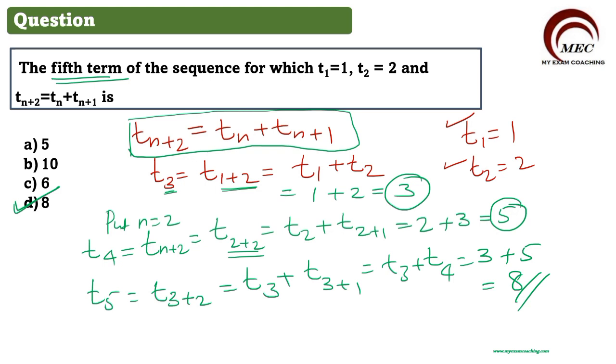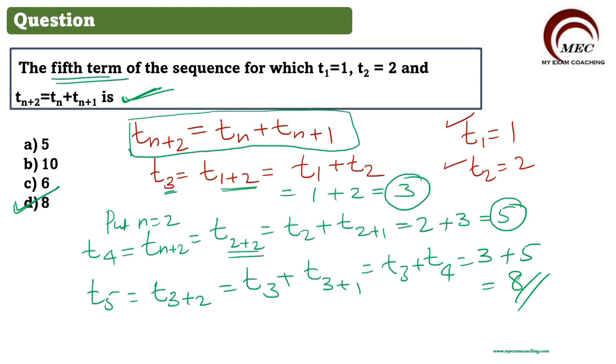So what we need to do is, T1 and T2 are given and a formula is given. That is, a sequence is given. This is called a sequence. Just put the values 1, 2 in place of n to find out the fifth term, sixth term, seventh term, whichever term is asked in the question, you can find that directly.